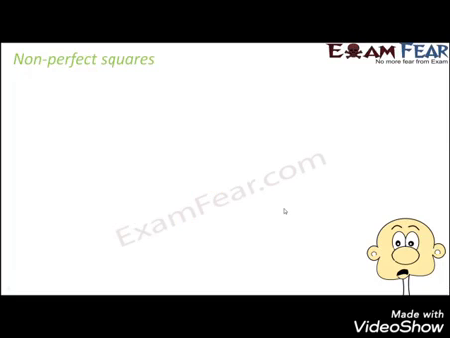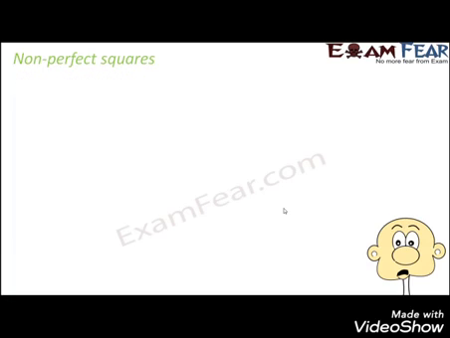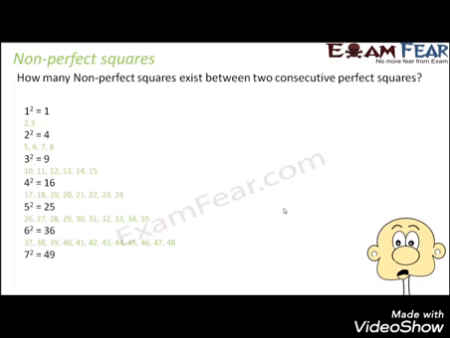That means those numbers which are not perfect squares, and where do they lie? If you very closely observe the perfect squares from the beginning, and when I say beginning, I would start with 1, you would see that there are many numbers in between those perfect squares which are non-perfect squares. So non-perfect squares lie in between perfect squares. The question is, how many non-perfect squares exist between two consecutive perfect squares? We will talk about the number later. First, let's see that they do exist between perfect squares.